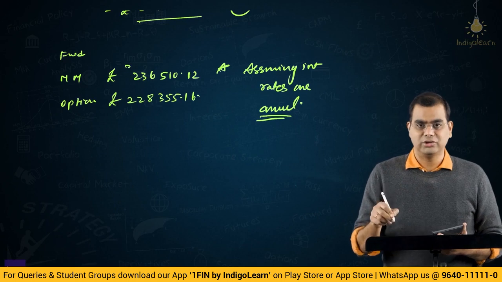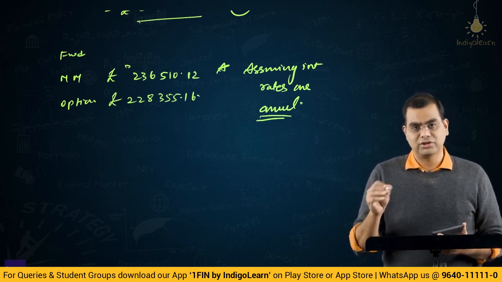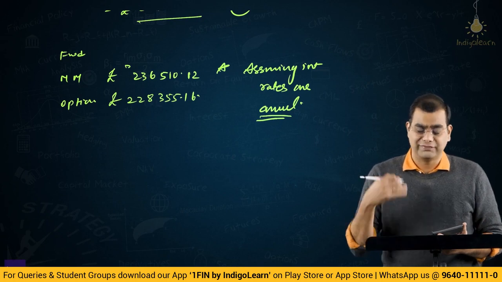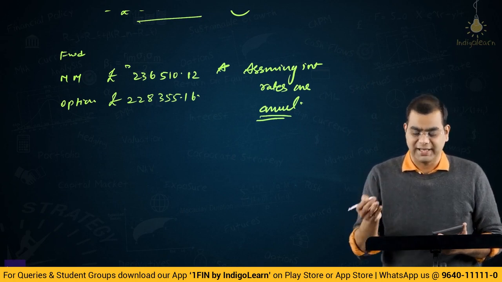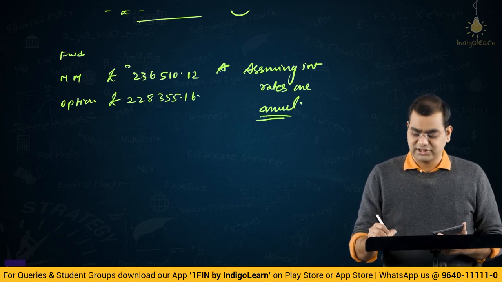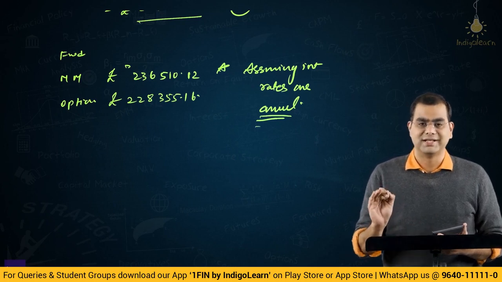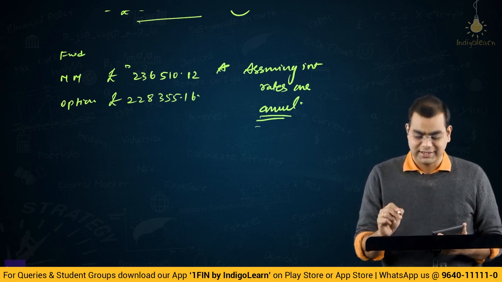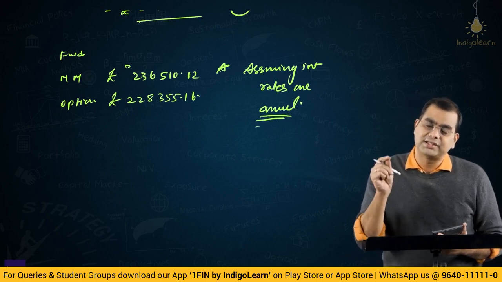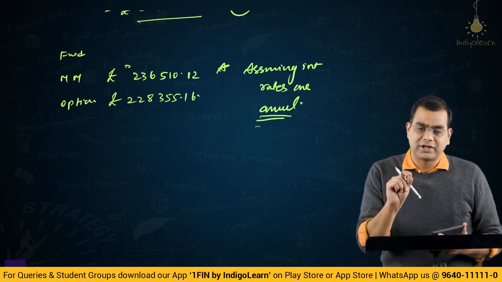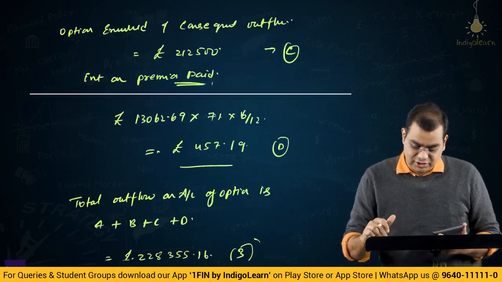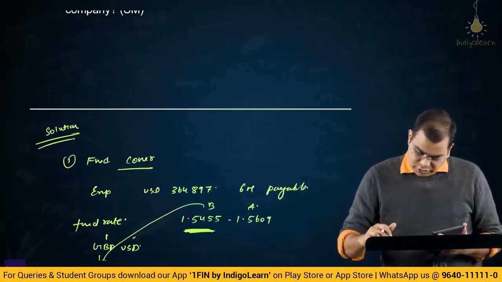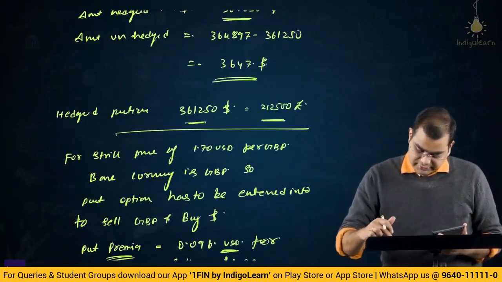If you have time, you compute the same without annualizing the rates, then you will get a slightly different answer. You can write that down also, if at all you have time in the exam. I don't think many of you will have, but my logical suggestion is you should always assume interest rates are annualized. Interest rates are never given for a specific period unless they are specifically mentioned, unless they say the 6-month interest rate is 6%. In our case, they did not. What is it for forward? 236,102 point something, right? 102.88.